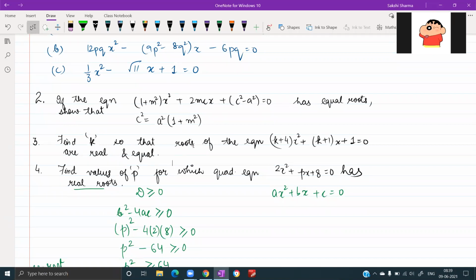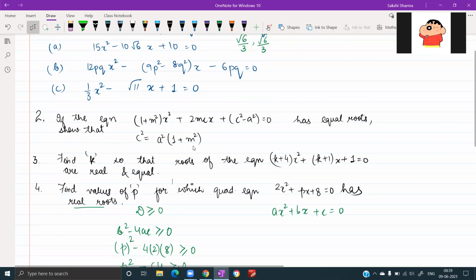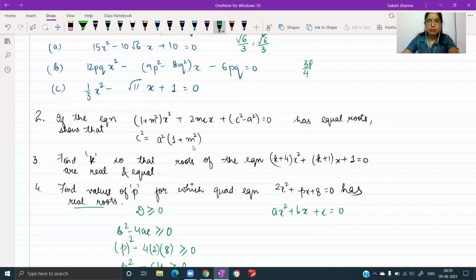Excuse me, ma'am. Yes, Saranpreet. Ma'am, the answer is 3 by 4 p by q and -2 by 3 q by p. Yes. The answer for the second part, you have 3p by 4q and minus 2q by 3p.